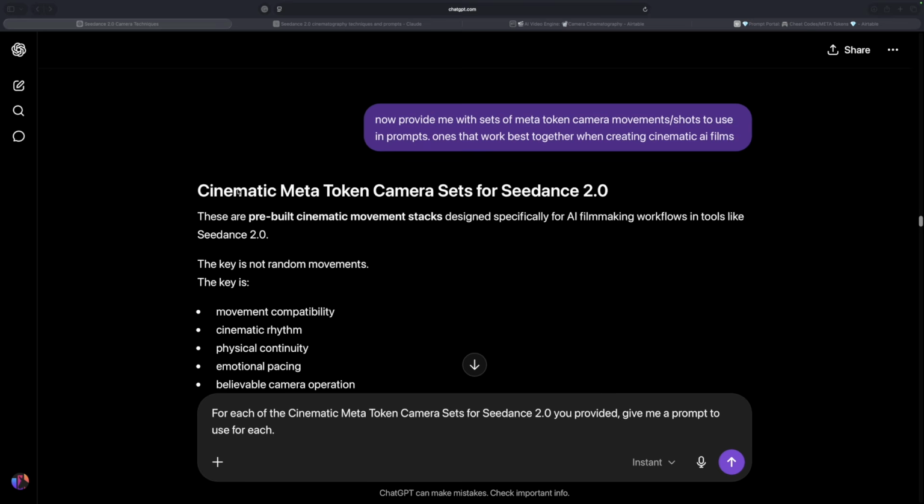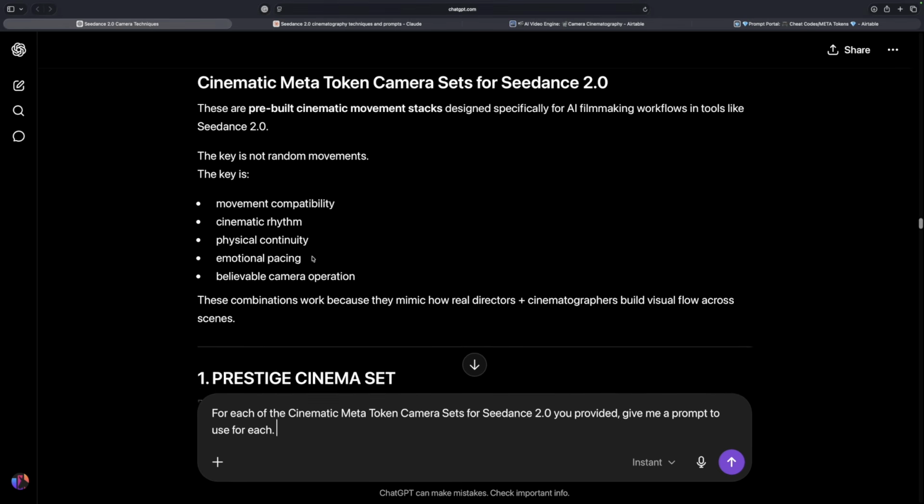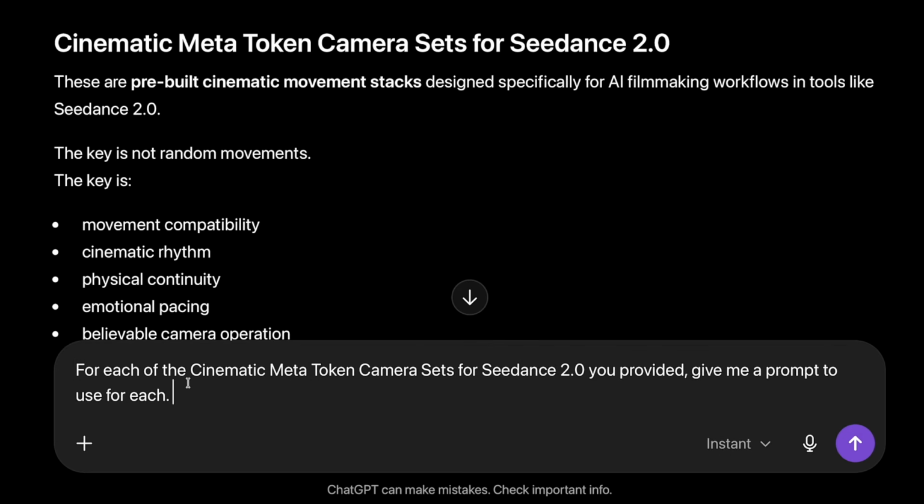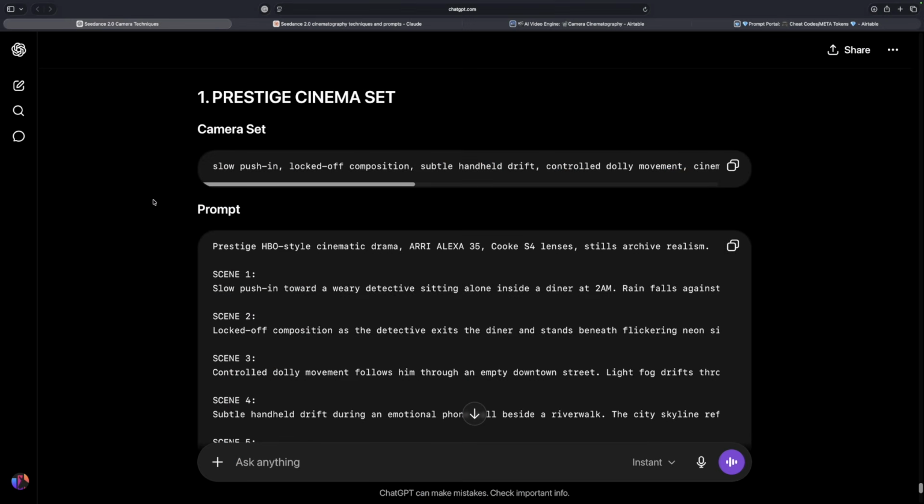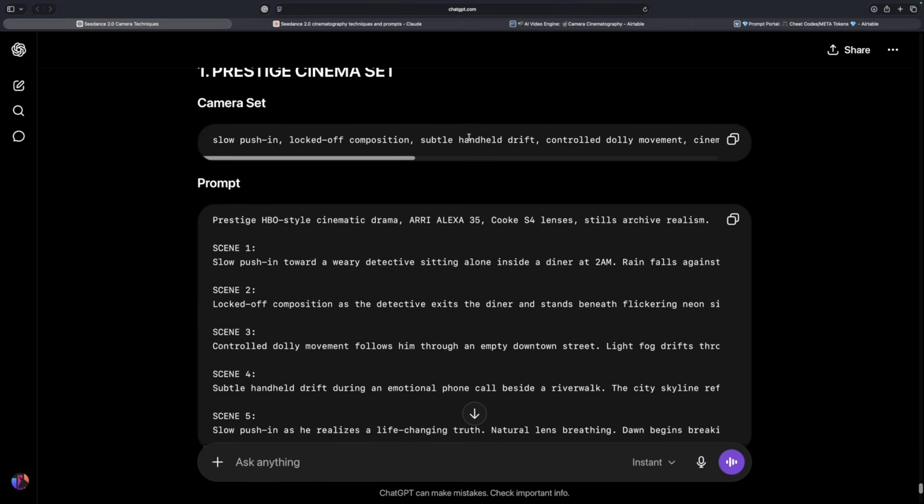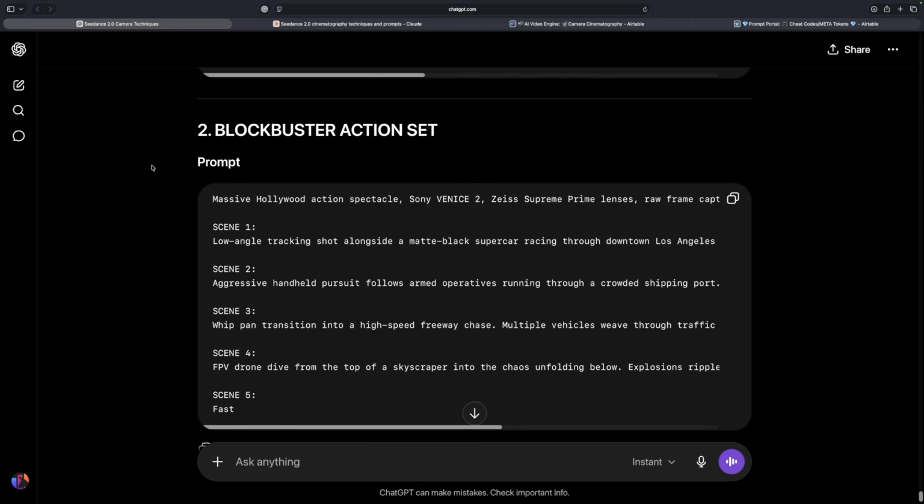Look at this, amazing. Now the other thing you can say very easy is right here. If I go back up here, remember we looked at this prestige one and this blockbuster action set. You can say, for each of the cinematic meta token camera sets you provided, give me a prompt to use for each. All right, so there it is. I said that, and look, right away, it remembers our conversation, the Prestige Cinema set. That's the camera set. That's the full prompt all the way down. And now as we scroll, we're gonna get all of them right here.